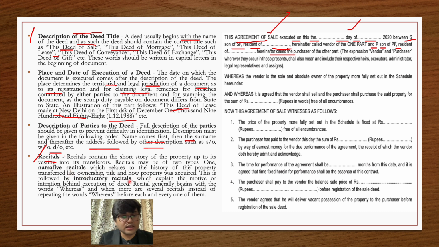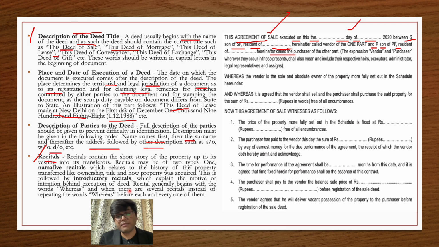Other than this is the introductory recital. In the introductory recital, you mention the motive or your intention behind the execution of a deed. You mention why you are entering into this particular agreement between the parties and what your intention is. For example, if I am a buyer of the property, my intention is to buy a particular property.